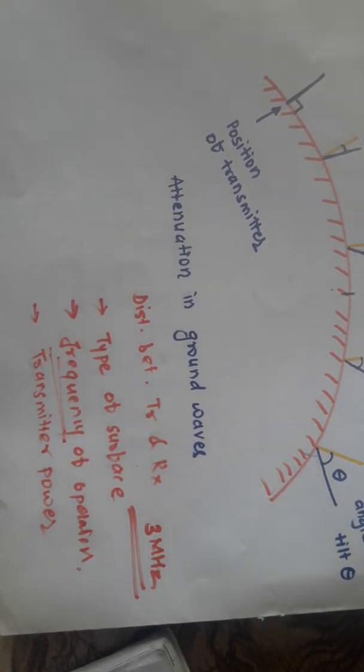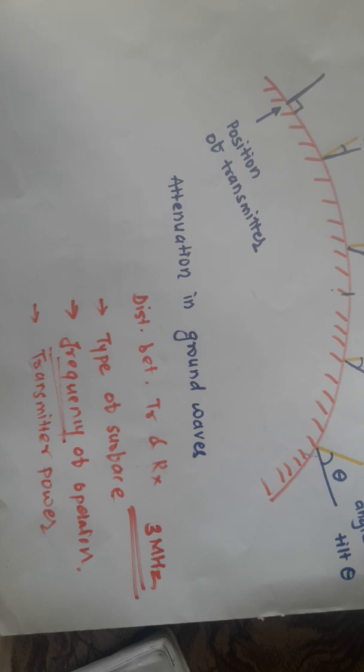Now, why are ground waves used for medium wave band transmission? The reason is that the medium wave band of frequencies extends up to 3 megahertz. This range of frequencies is not suitable for the sky and space wave type of communication, because for ground waves the tilt angle limit is up to 3 megahertz.